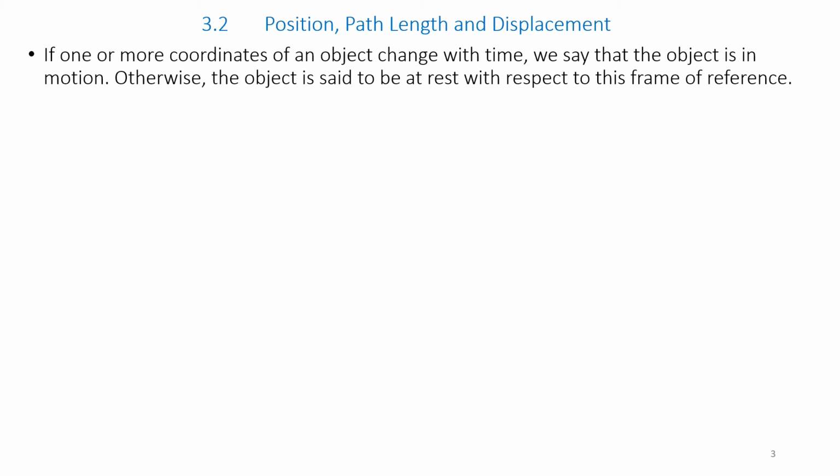Position, path length, and displacement. Now we will learn about the position, path length, and displacement. If one or more coordinates of an object change with time, we say that the object is in motion. Otherwise, the object is said to be at rest. That means if the coordinates do not change, then the body is said to be at rest with respect to this frame of reference.